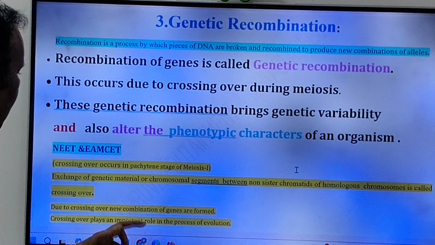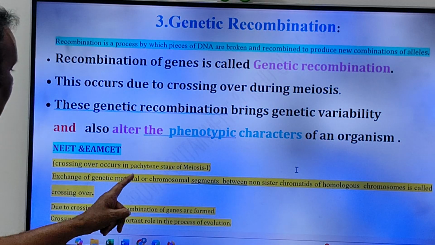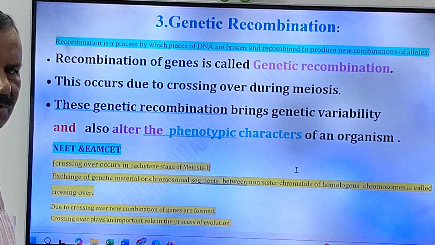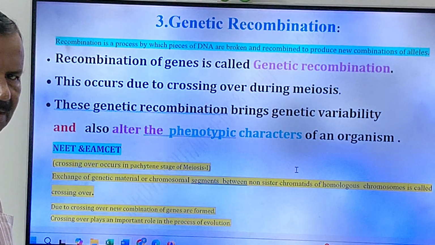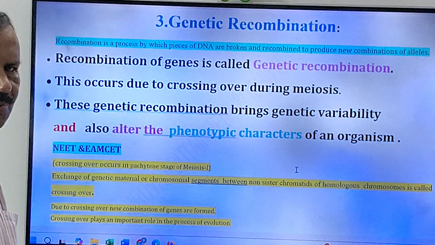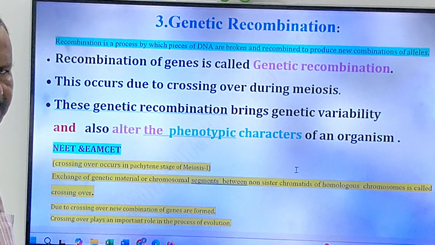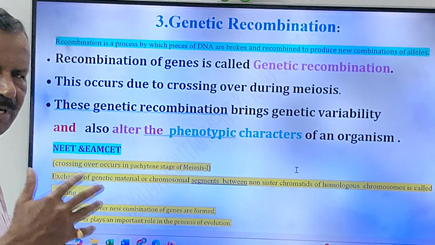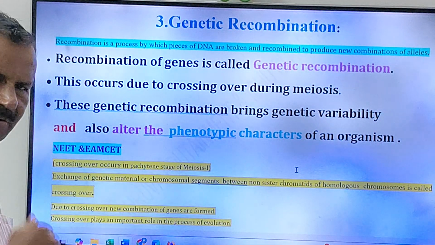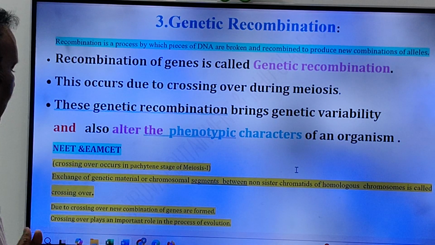See friends, here I have given some one or two MCQ bits or eight-mark bits, friends. Crossing over occurs in the pachytene stage of meiosis 1. Friends, this is very, very important for me. So crossing over occurs in the pachytene stage of meiosis 1. You know, friends, meiosis has two stages. Meiosis 1 and meiosis 2. Meiosis 1 has prophase 1, metaphase 1, anaphase 1, telophase 1. Prophase 1 has five phases, friends, in which in the pachytene stage crossing over takes place.